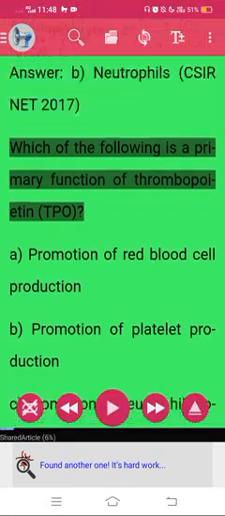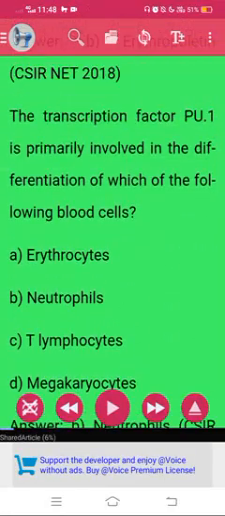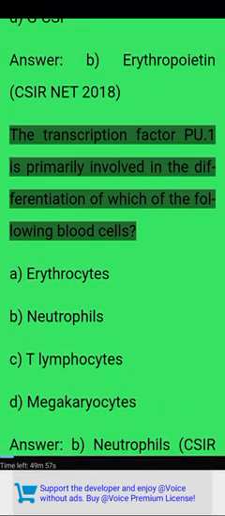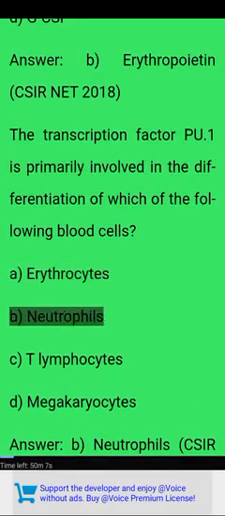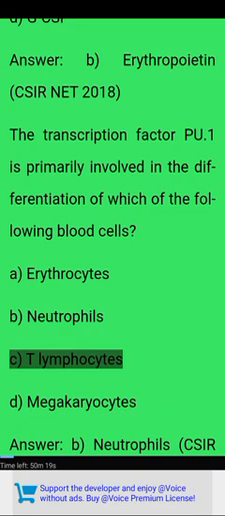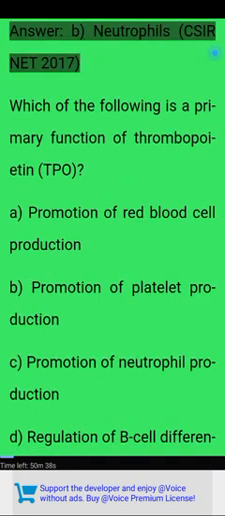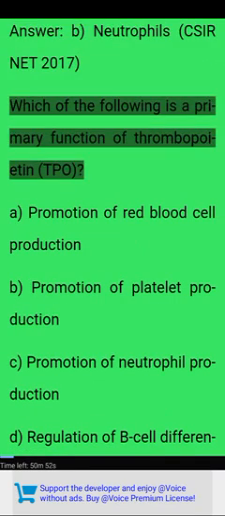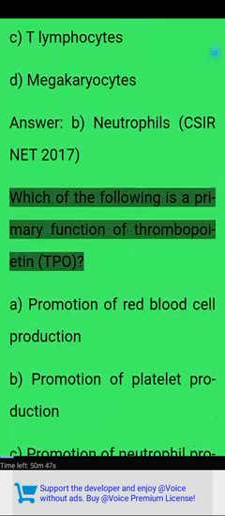Which of the following is the primary function of thrombopoietin, TPO? A. Promotion of red blood cell production.